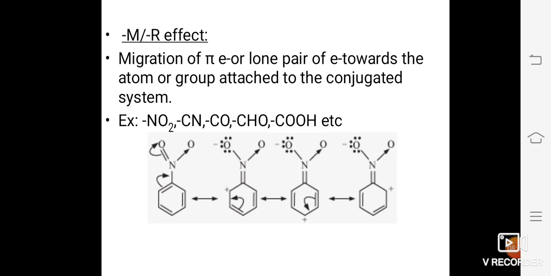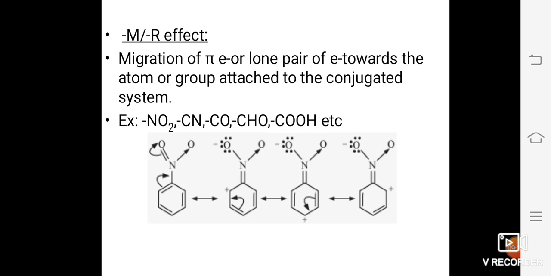I repeat, if a compound like nitrobenzene, that is C6H5NO2, the example, C6H5NO2 is nitrobenzene, when it reacts with a group or an atom like another NO2 group, the compound formed will be dinitrobenzene.